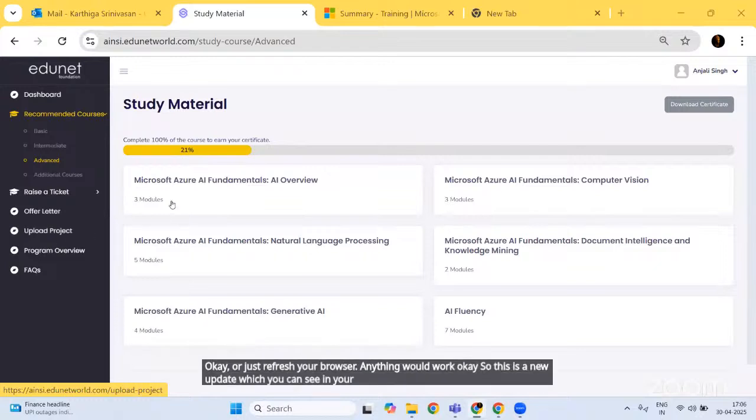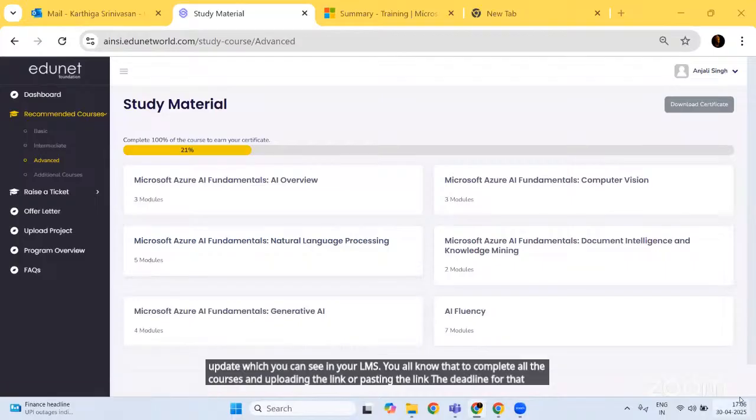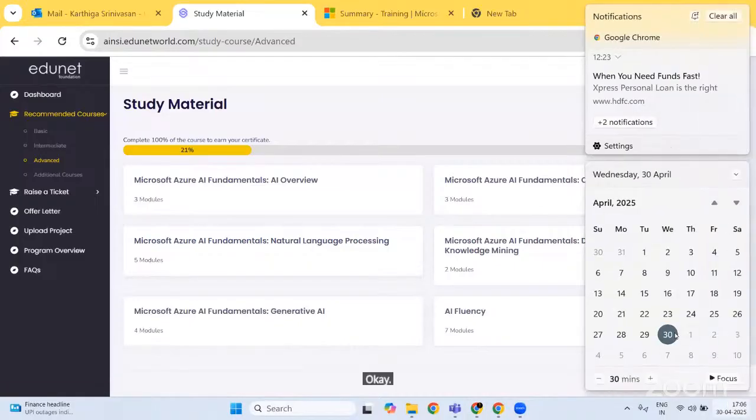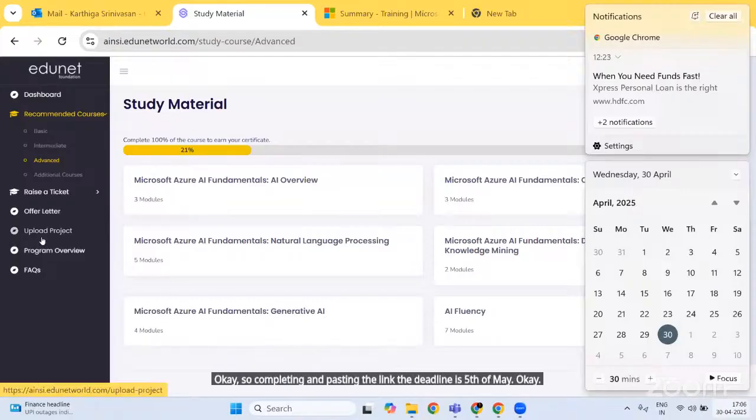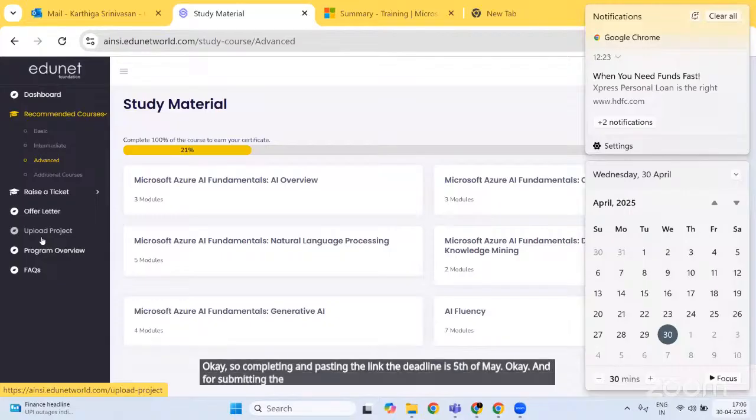You all know that to complete all the courses and paste the link, the deadline is 5th of May, which is like 5 days from today. Okay, for completing and pasting the link, the deadline is 5th of May. And for submitting the project, the deadline given is 9th of May.